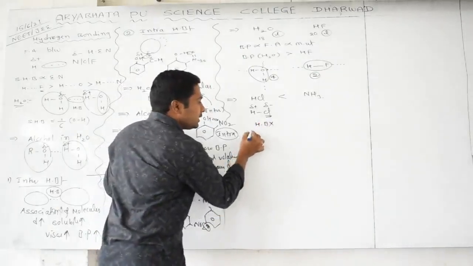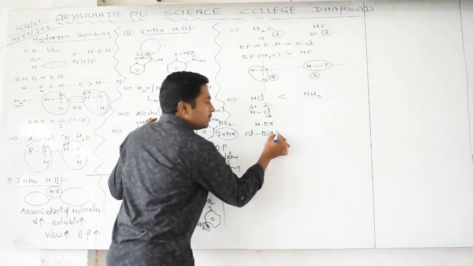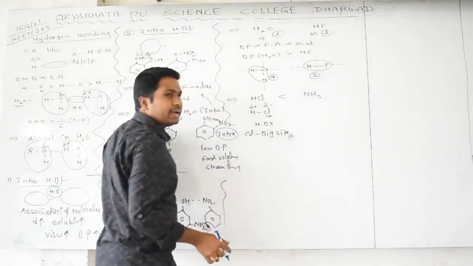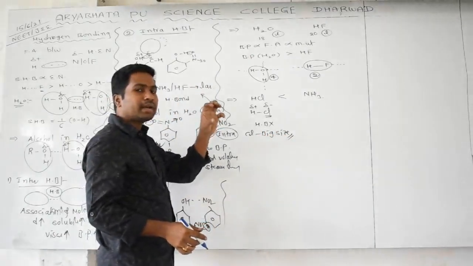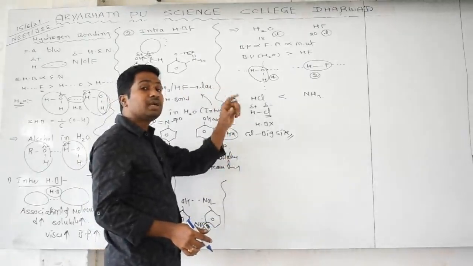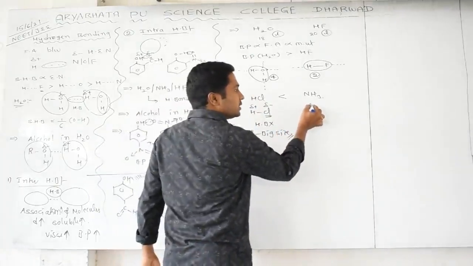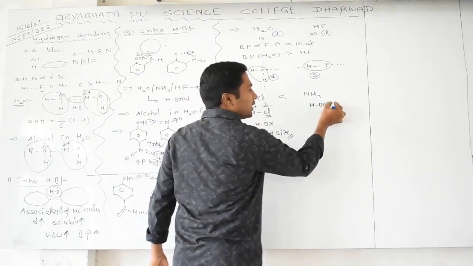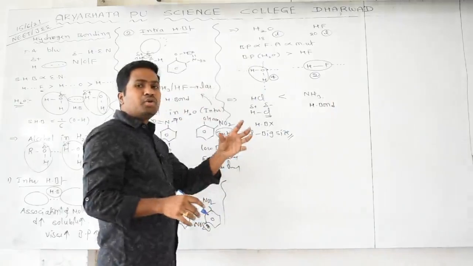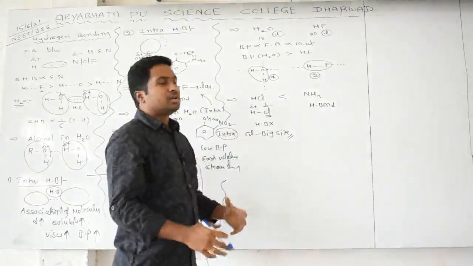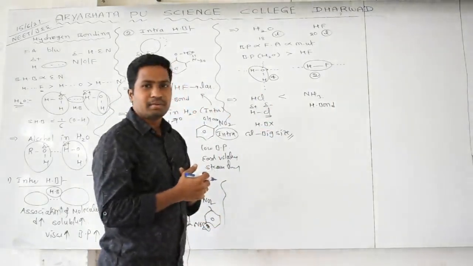Why? Chlorine is big in size. Because of big size, it is unable to attract the positively charged hydrogen atom of another molecule. That's why no hydrogen bonding. But here it is sufficiently forming hydrogen bonds. That's why in NH3, ammonia molecules are strongly held together. That's why boiling point will be high.